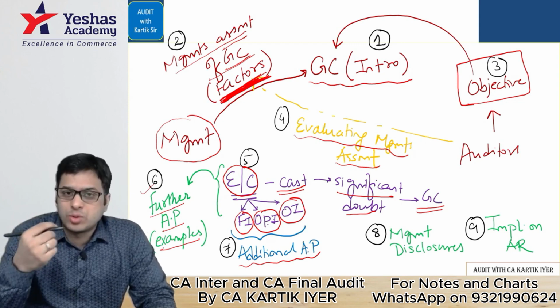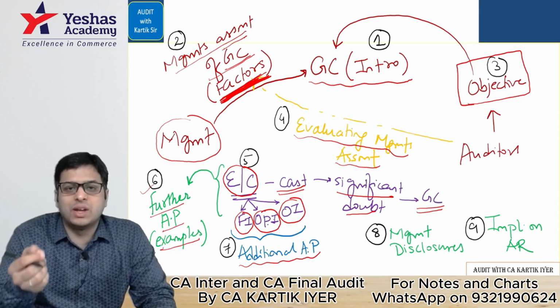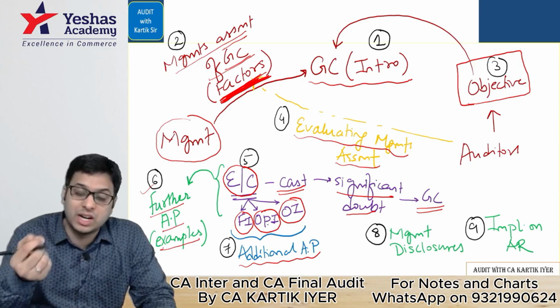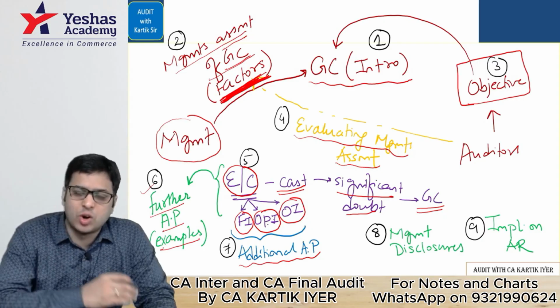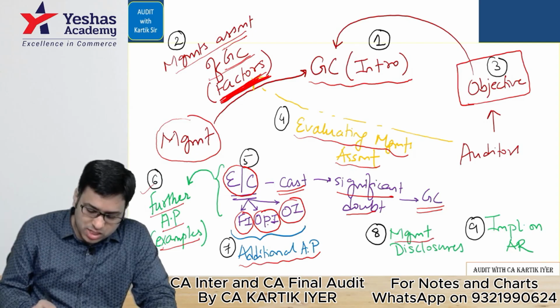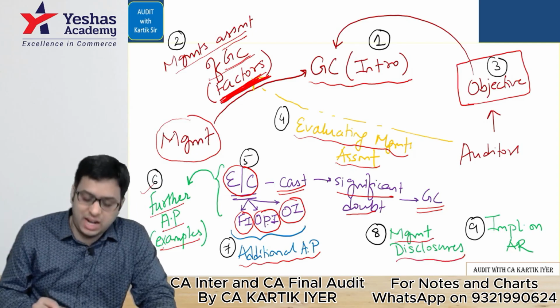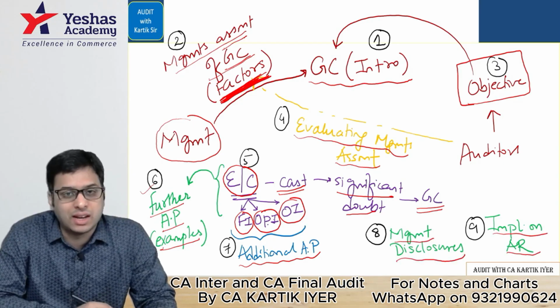So what are the additional audit procedures? In case events or conditions are identified that may cast a significant doubt that the company may not continue as a going concern. Okay, so additional audit procedure is a separate question. What are the disclosures the management should give? That is question number 8. And what are the implications in the auditor's report? That is question number 9.